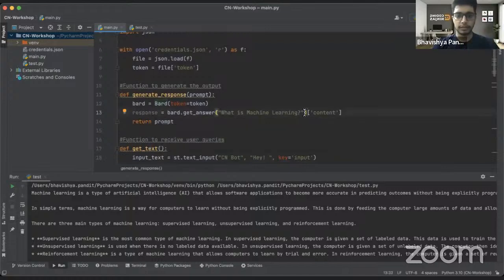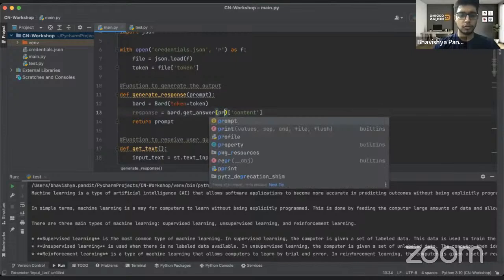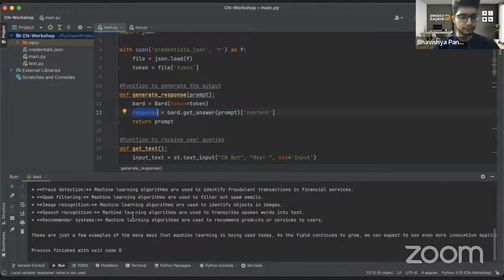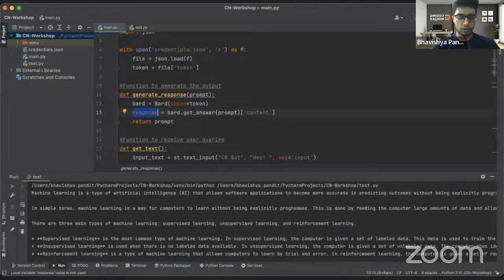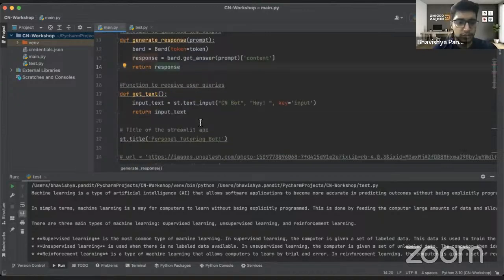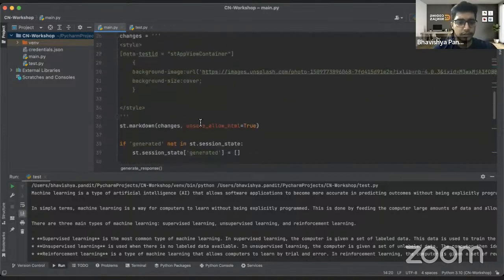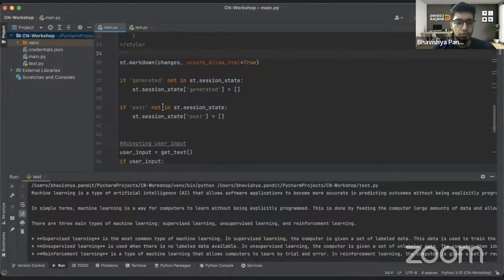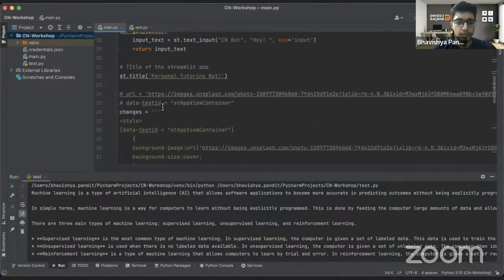And rather than this fixed question, I want it to use the prompt, whatever question I ask, I want it to return the response to me. Understood? We have to cover it quickly.